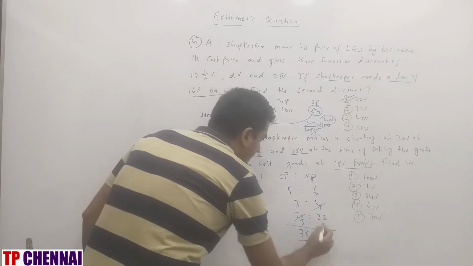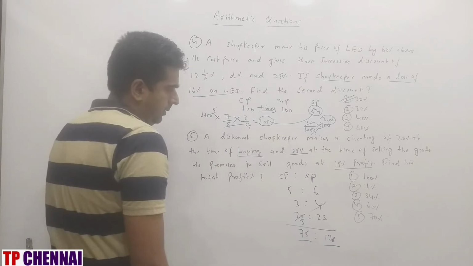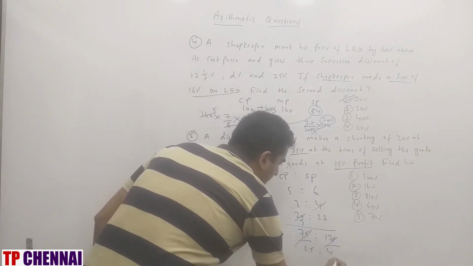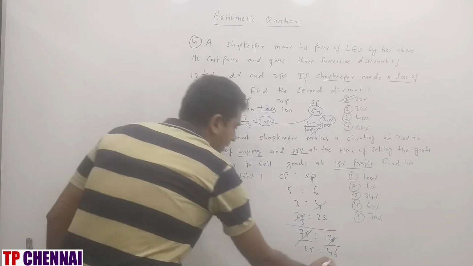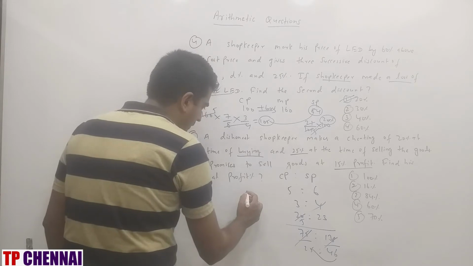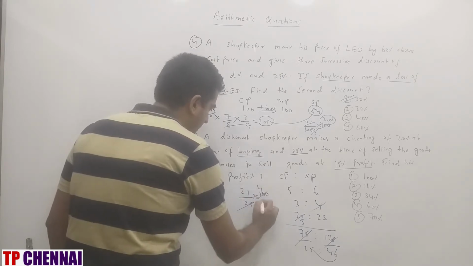75, 138. Right? So again cancel. 3 25s are 3, 4s are 12, 46 are. Here how much? This is 21 by 25 into 100. So what is my answer?